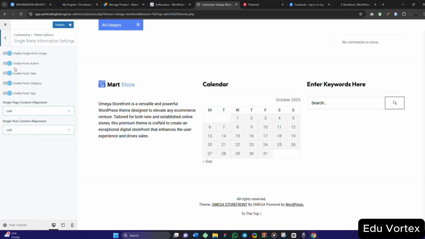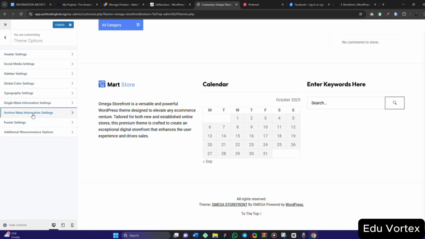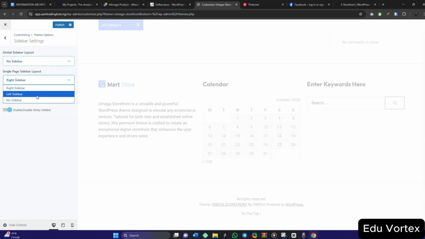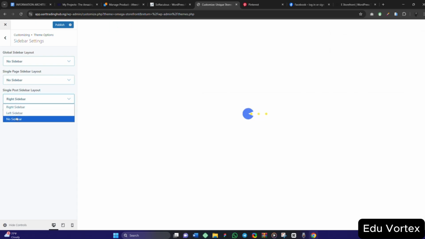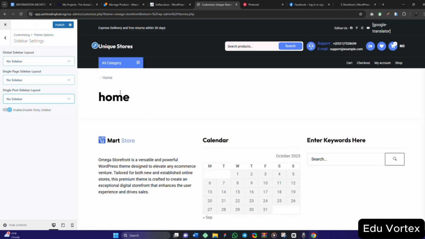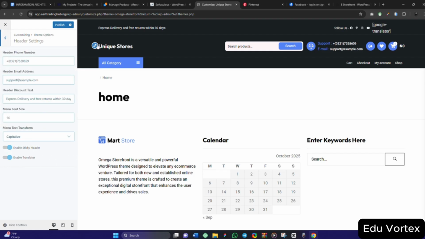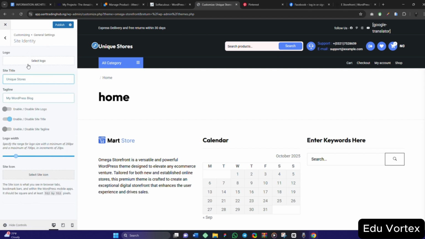And it is very much important that I check that, because when it comes to choosing a theme for your WordPress, for your WooCommerce store, it is very important. No sidebar, no sidebar, no sidebar. Yes, exactly. No sidebar. It is very, very much important while choosing a theme. So I want to come back to this header settings. So I can change the logo here. Site logo, enable site title. Okay.